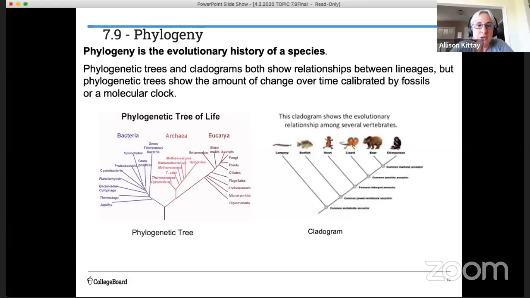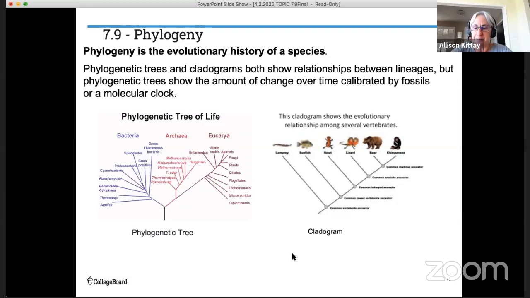So phylogenetic trees will show the amount of change over time that is calibrated by both fossil evidence or a molecular clock. And if you look at the phylogenetic tree image, you can see that we have a history of life. We get the three domains, bacteria, archaea, and eukarya, and it shows that common ancestor at the root, at the bottom of that tree. Maybe I can point that out with this pointer. Okay, and then the cladogram is on the right. It's kind of a blurry image, but I'm going to be showing you a bunch more cladograms as we proceed